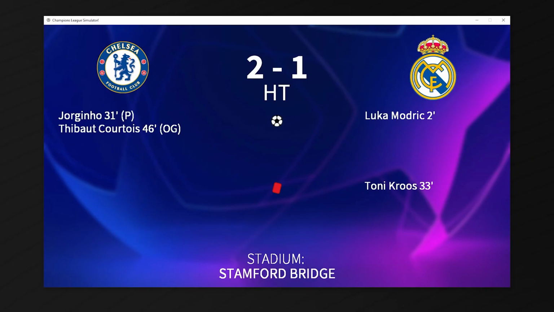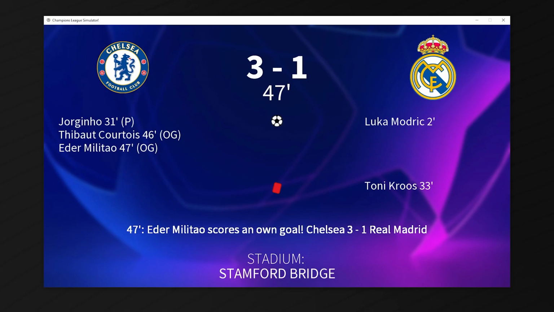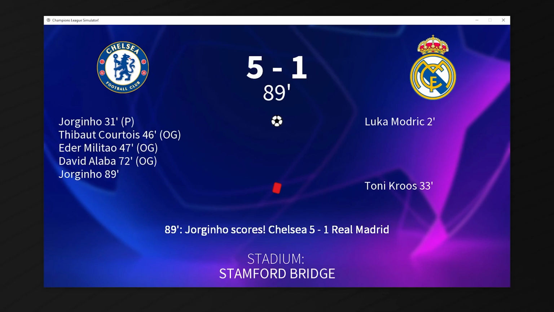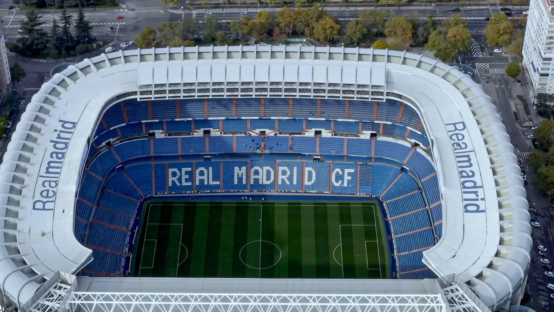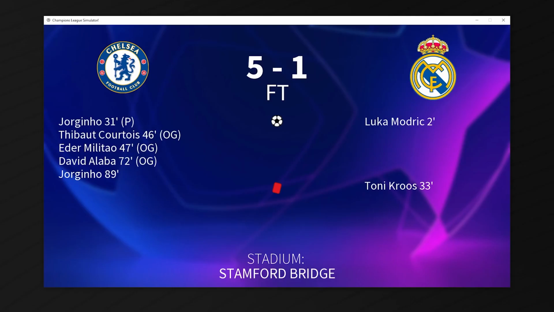Right before halftime, Thibaut Courtois scores an own goal, and it is 2-1 to Chelsea at halftime. And then right after that, Eder Militao scores an own goal, and it is 3-1 to Chelsea at Stamford Bridge. And after that, Alaba scores an own goal, it's 4-1 to Chelsea, and Real Madrid have put 3 goals in their own net. And in the 89th minute, Jorginho makes it 5, La Manita at the Stamford Bridge. 5-1 final, and going into Barca's training ground, Real Madrid have a real task to try to come back from this.